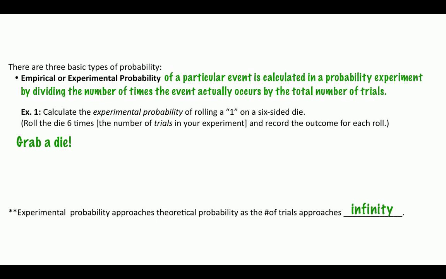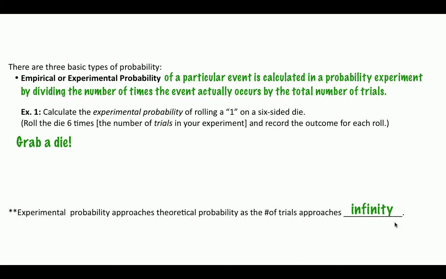And what you'll find is that, of course, the theoretical probability of rolling a 1 is 1 in 6, because you've got 1 shot out of 6 total outcomes. And as the number of trials gets closer and closer to infinity, so as you go from 6 trials to 60, then 600, then 6,000, then 60,000, if you did this for 60,000 trials, pretty much what you're going to find is that your experimental probability is getting pretty close to what theory tells us.